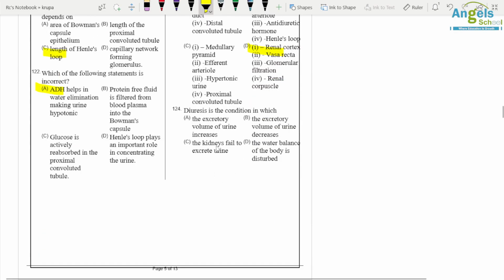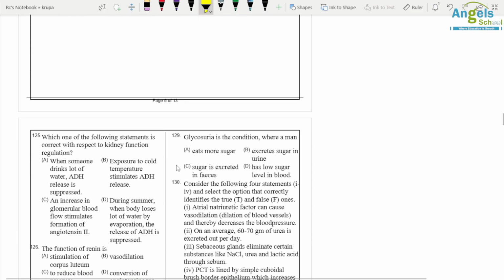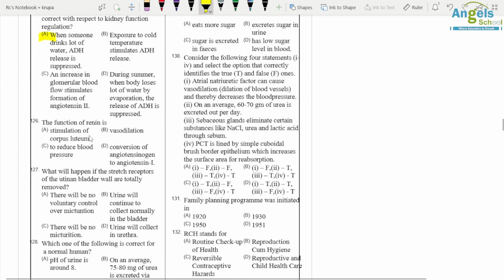Question number 124. Diuresis is a condition in which the excretory volume of urine increases. Which of the following statements is correct with respect to kidney function? When someone drinks a lot of water, ADH release is suppressed. The function of renin is conversion of angiotensinogen to angiotensin 1.